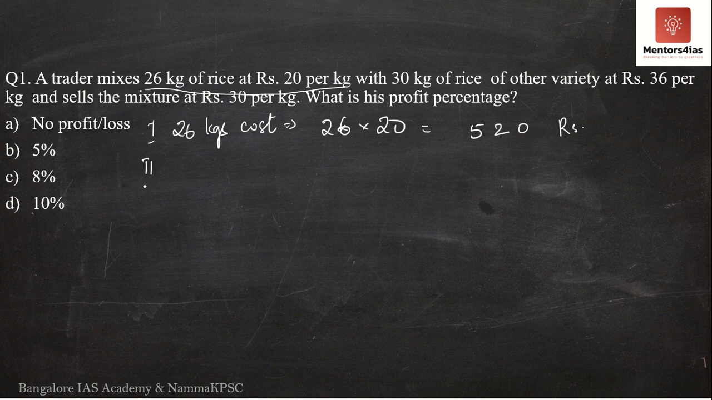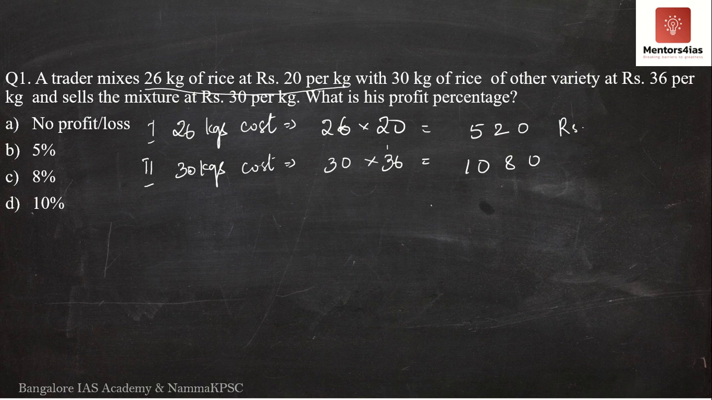Take the second case now. The second case is 30 kgs of rice of other variety at rupees 36 per kg. Now what is the cost of 30 kgs of rice? This 30 kgs is of what cost? Rupees 36 per kg. Therefore it is 30 into 36. So again 0 we have, 36 into 3. 6 3s are 18, 3 3s are 9, 10. So this costs rupees 1080.